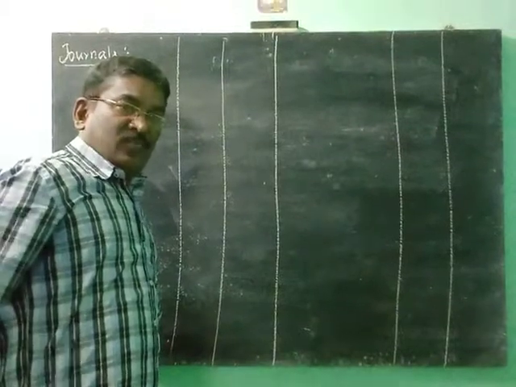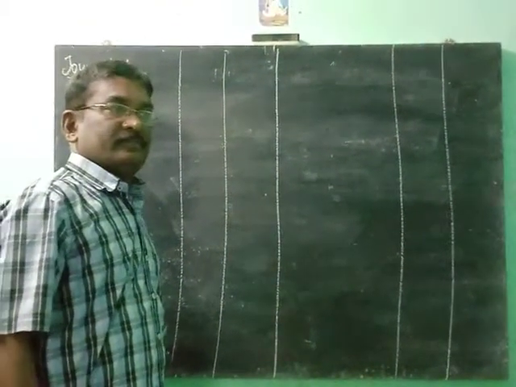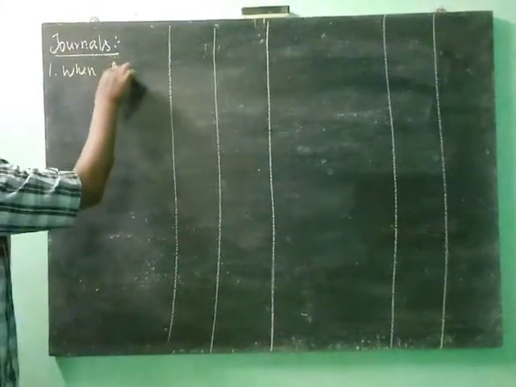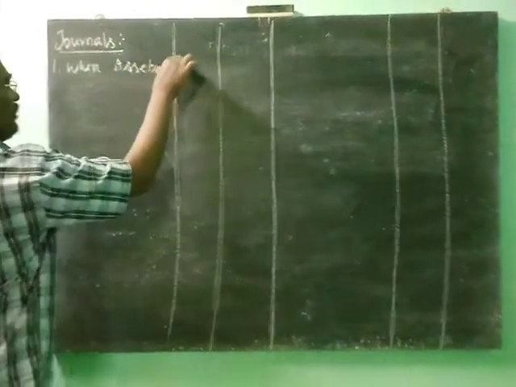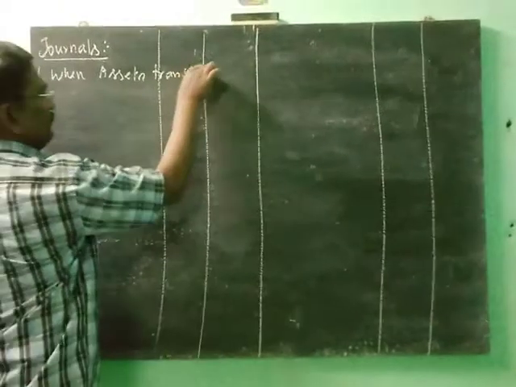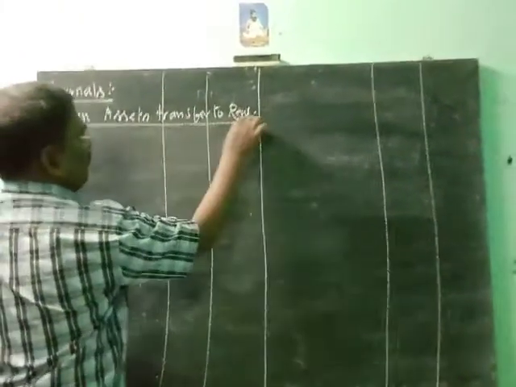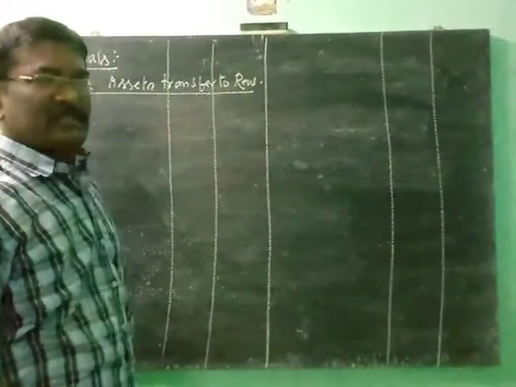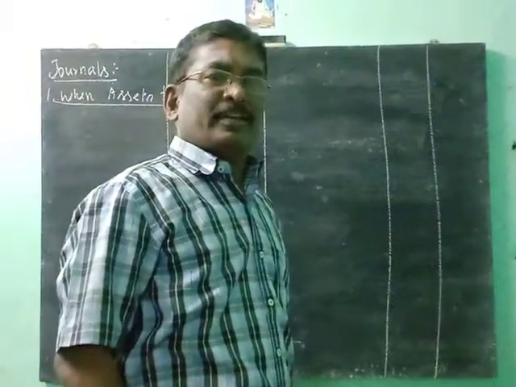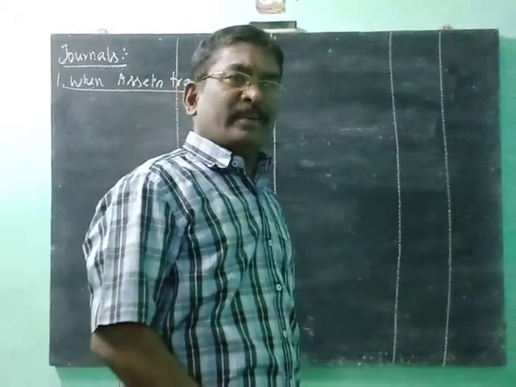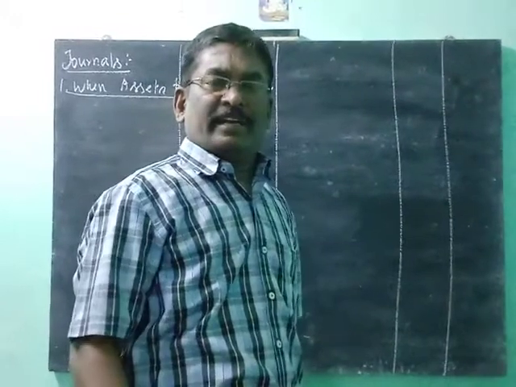So the accounting formalities of dissolution. One, when assets are transferred to realization. In dissolution, all the assets are realized and all the liabilities are paid. When all assets are transferred to realization, the assets accounts come to an end.